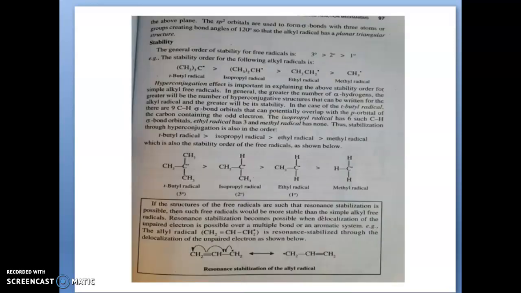And it is triangular planar, so its bond angle is 120 degrees. It forms a planar triangular structure.